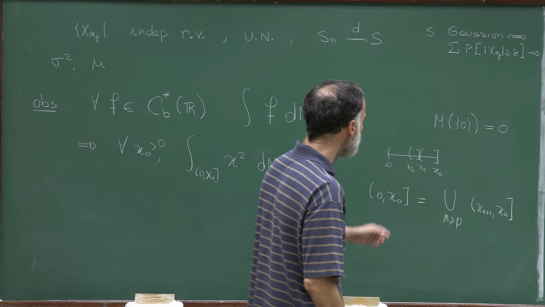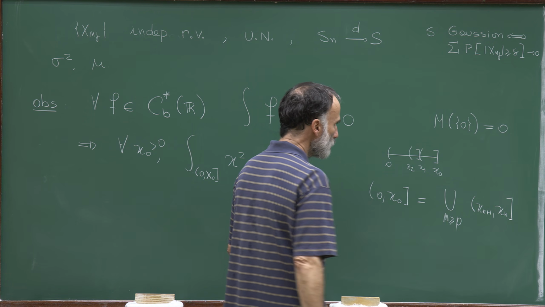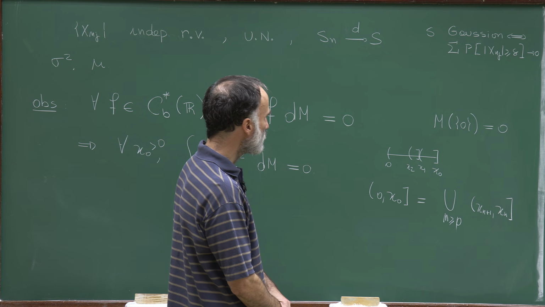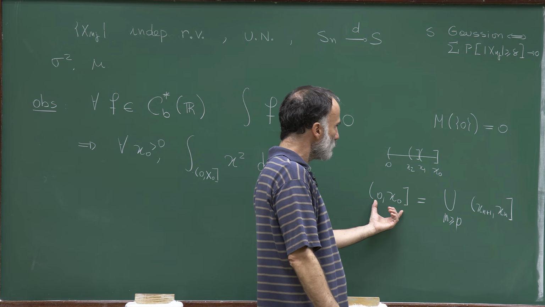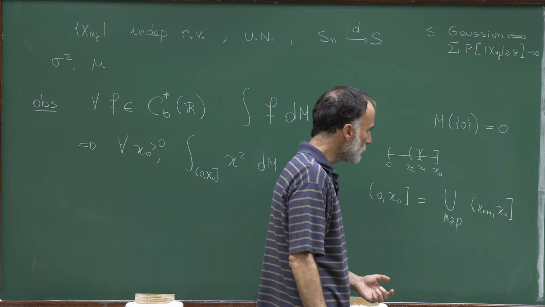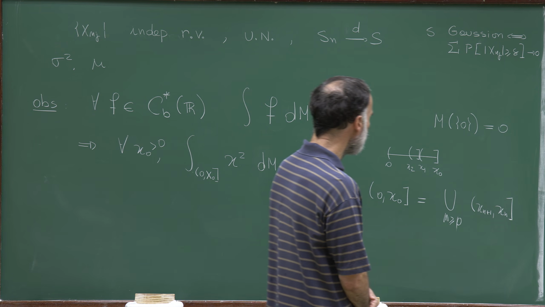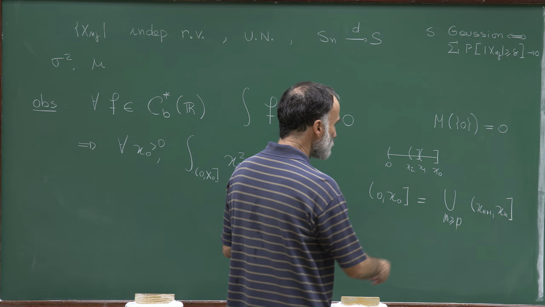So let's consider a sequence xn which is converging to 0, and rewrite this interval as the union of these intervals, starting from 0.